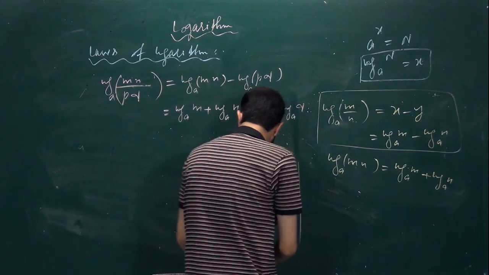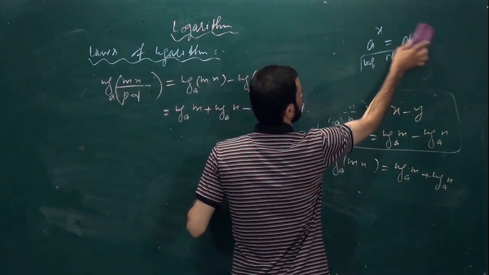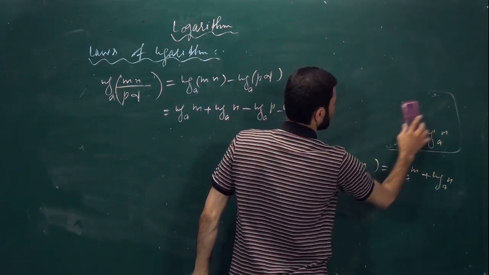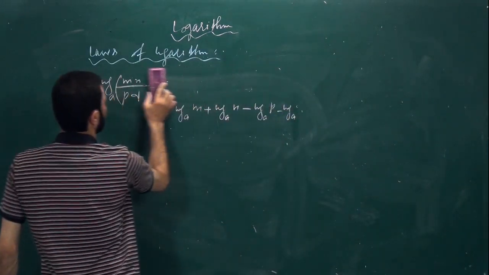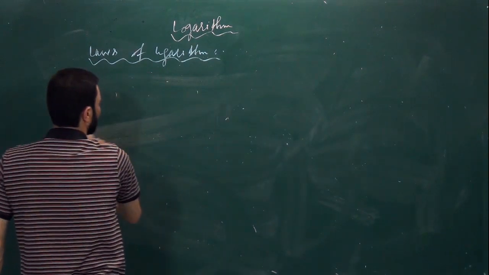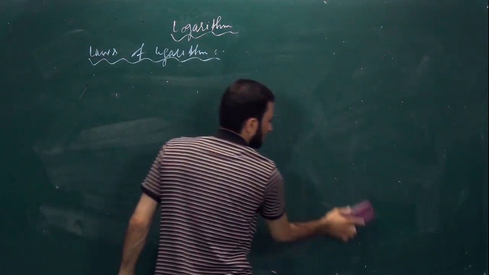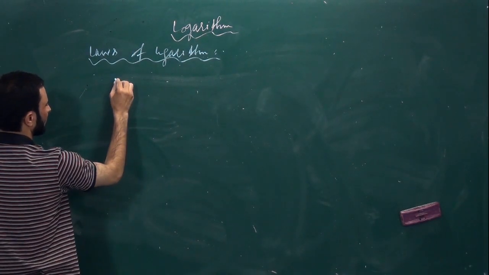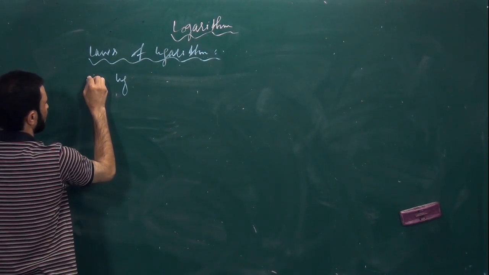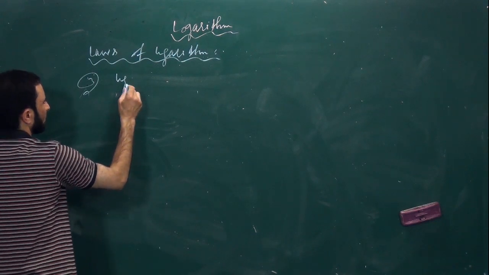Now after that we have one more law. The law is like this. It is third law.